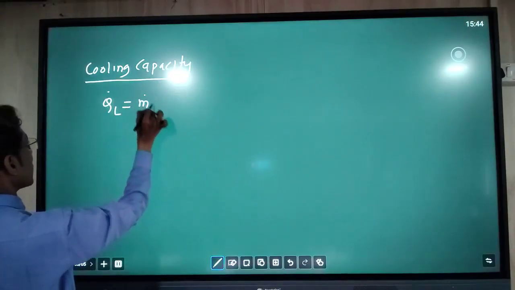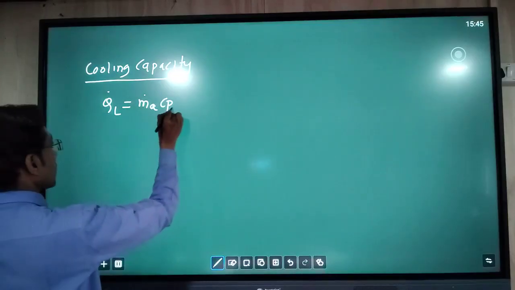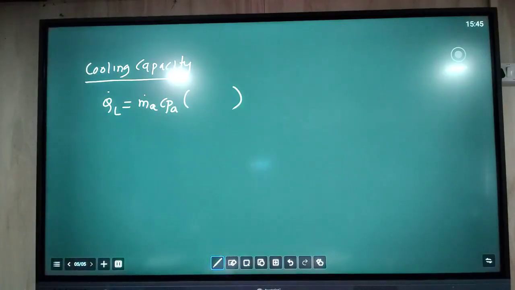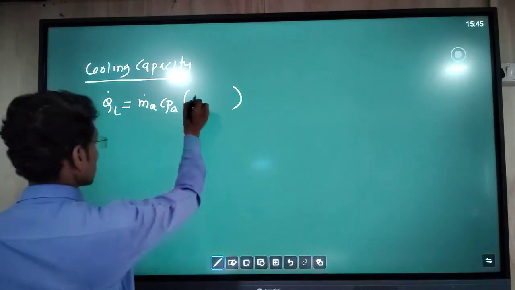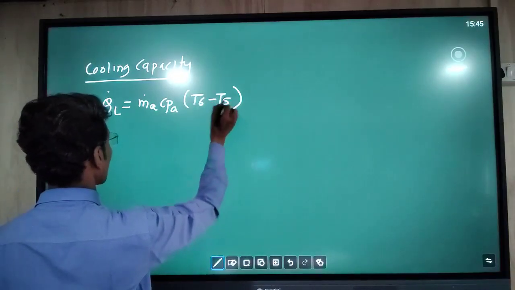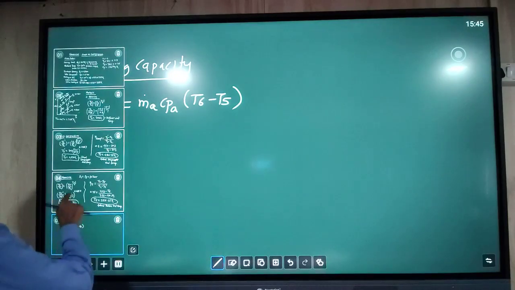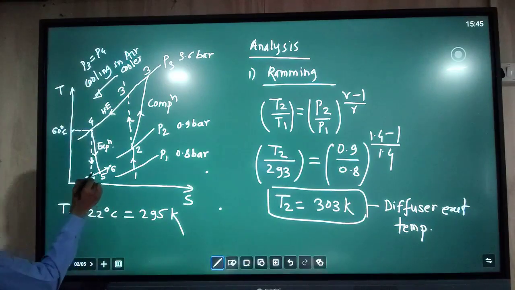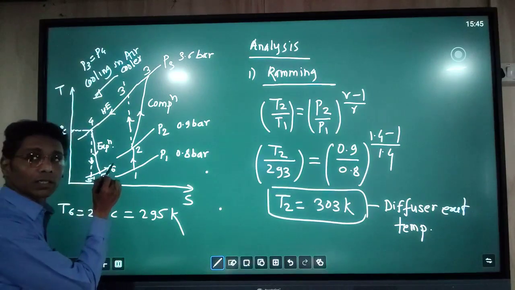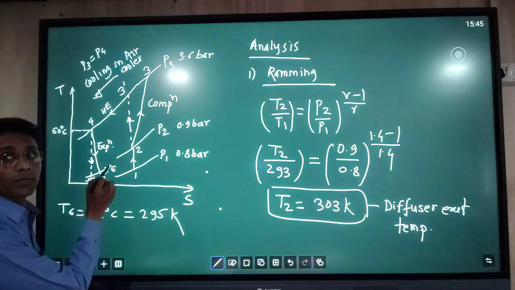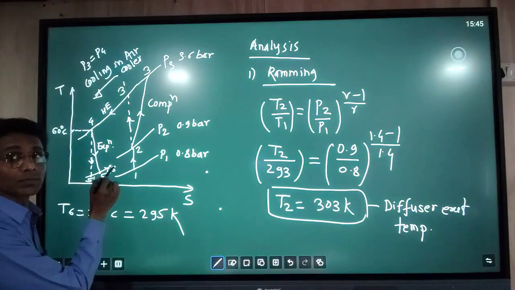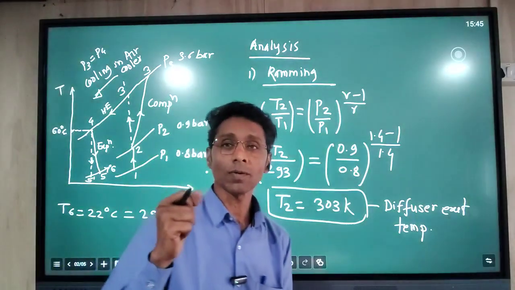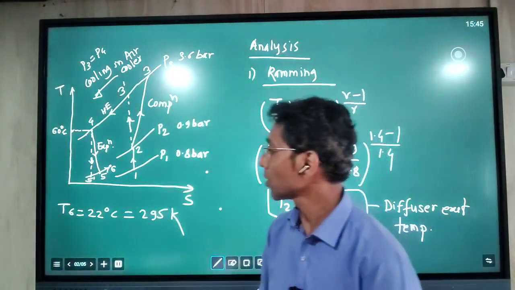How to find it? In the theory we have seen it is the product of m dot, Cp for air, multiplied by the cabin process. That process is the 5 to 6 process, so here it comes T6 minus T5. This is the formula. In the cabin, this is the exit of the turbine, point number 5. Point number 6 is the cabin, where the air is leaving. During this 5 to 6, the amount of heat absorbed by the air from the cabin is called the cooling load.